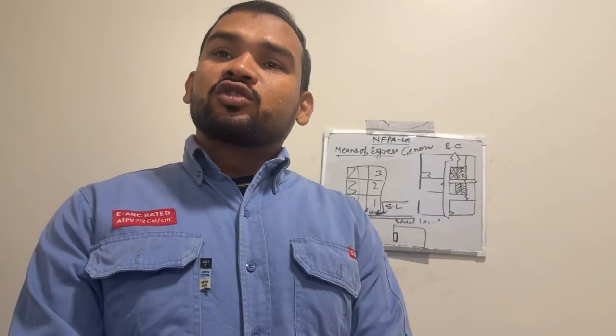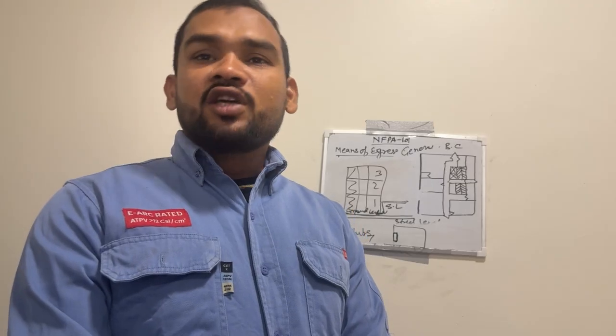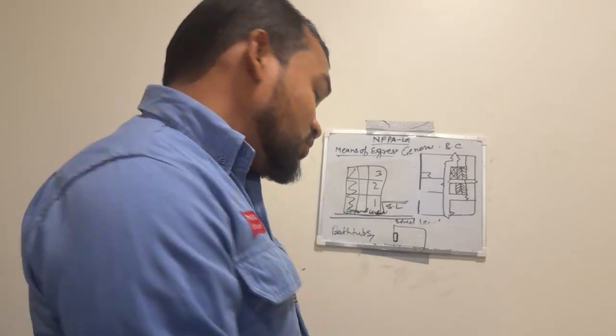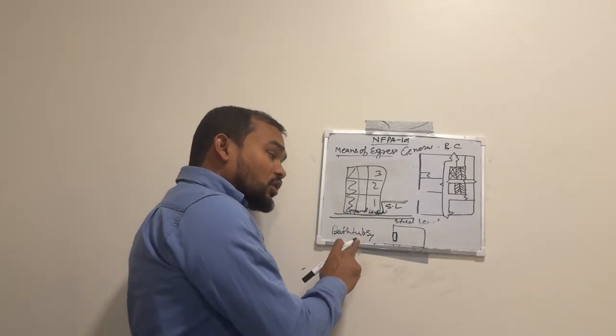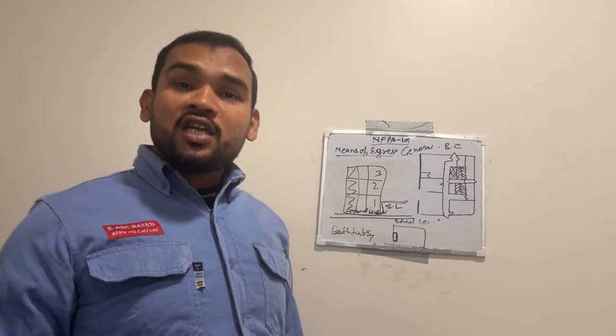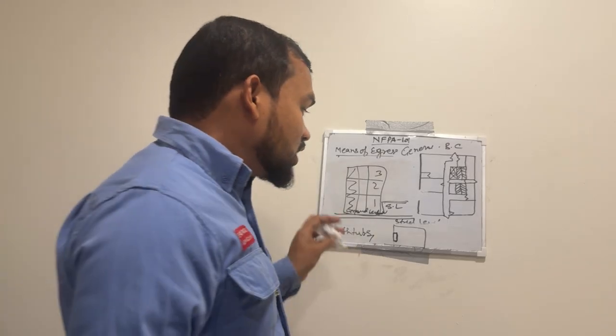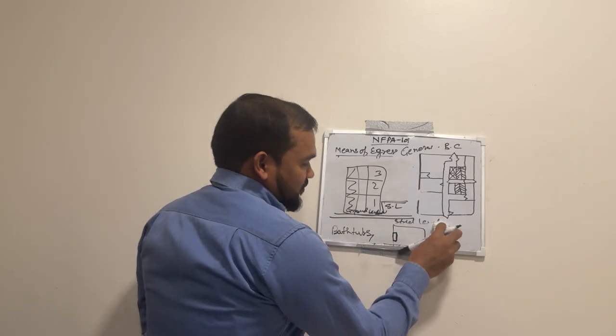So this bathtub and combination of shower and bathtub shall be provided according to NFPA 101. But if this bathtub and shower combination is used for display, then this is not applicable.